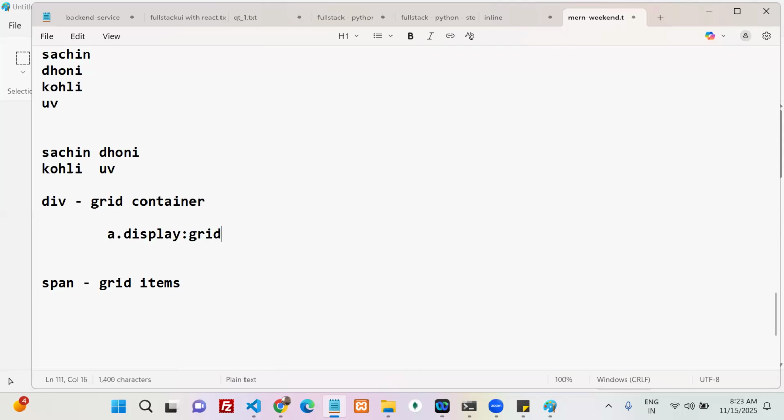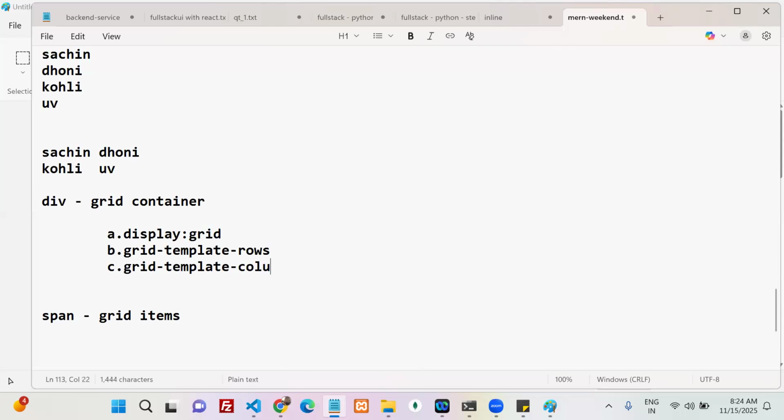Display grid. The next one, rows and columns I want to arrange: grid template rows, grid template columns, and grid template areas.